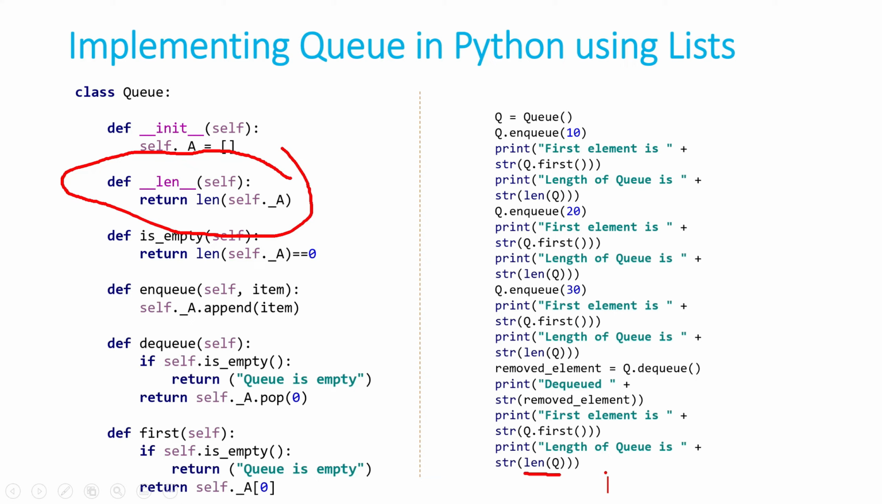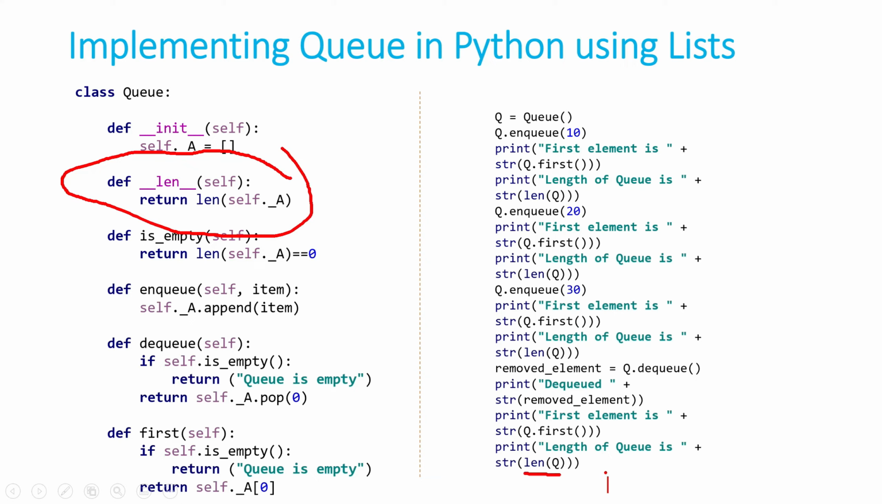Let's see how we are supposed to use it. On the right hand side, I have written its usage. When we write q equals Q, it is going to call the constructor. It is going to create an empty list. Now the very first thing we are doing is q dot enqueue 10. So let's suppose it has created a list. In this list, the very first element is 10.